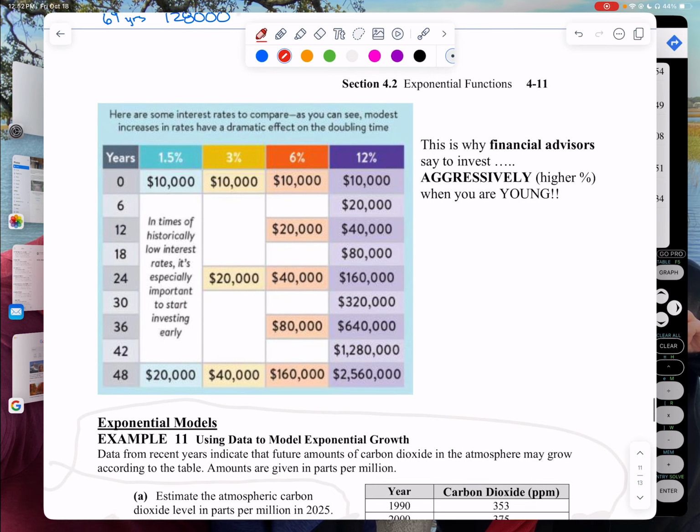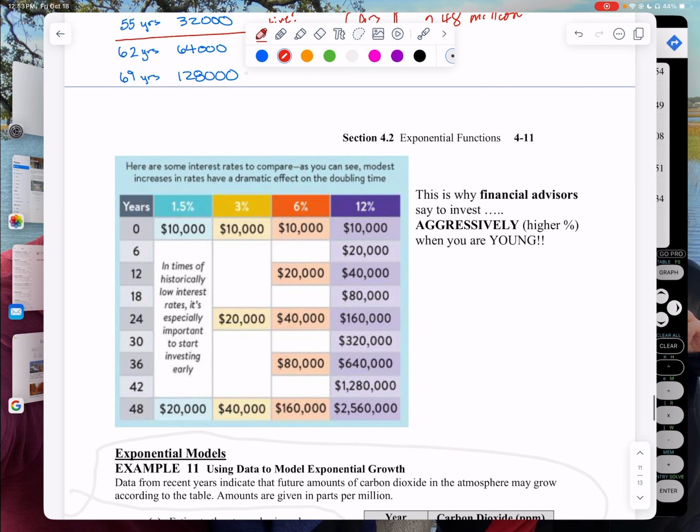So here's one other thing to notice that is free of charge. You can tip me if you want to. Anyway, look at the percentages. You need to invest early, that's what I've told you, but this talks about investing aggressively.